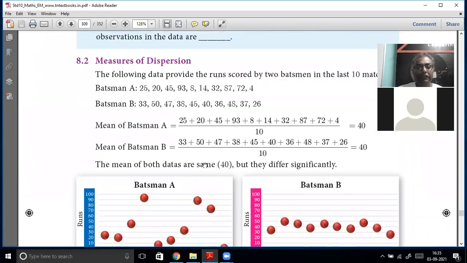Now, mean is called a measure of central tendency. What are the measures? Mean, median, mode. All three are averages, measures of central tendency. That means the data is here.